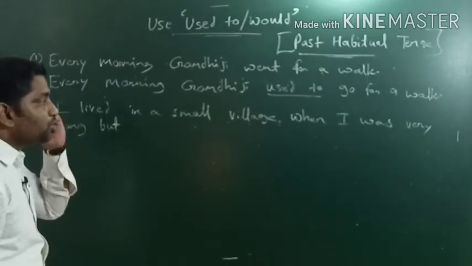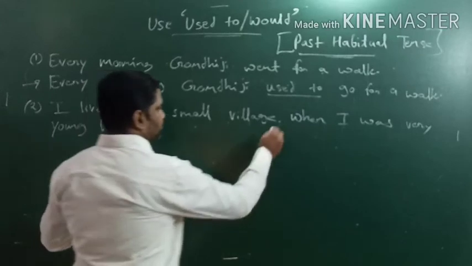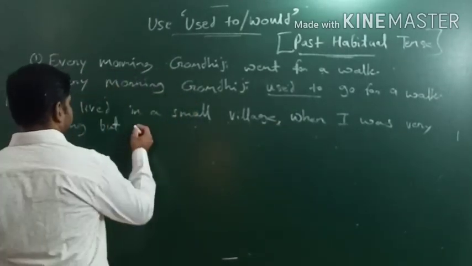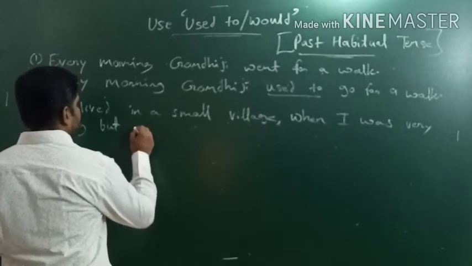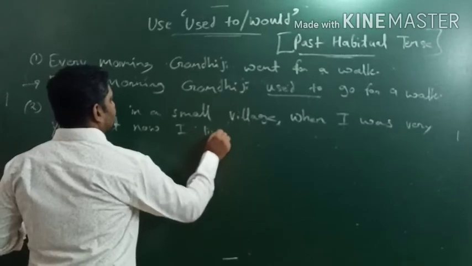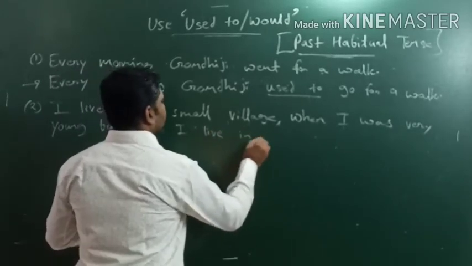I lived in a small village, comma, when I was very young, but now I live in a big city.